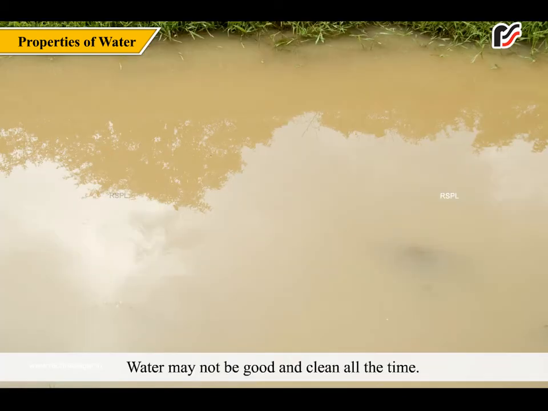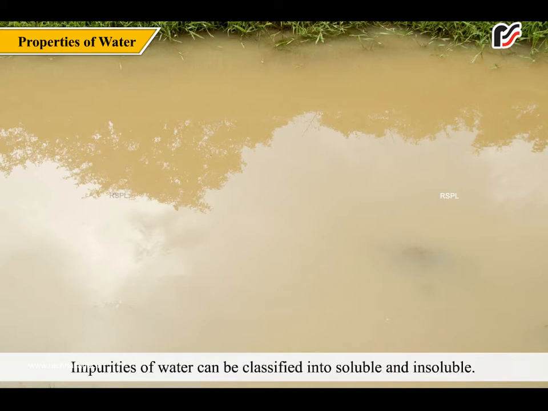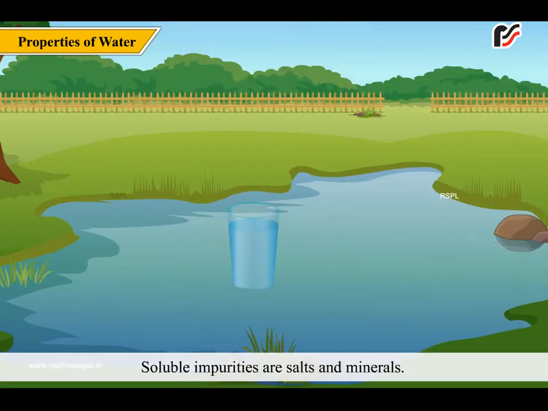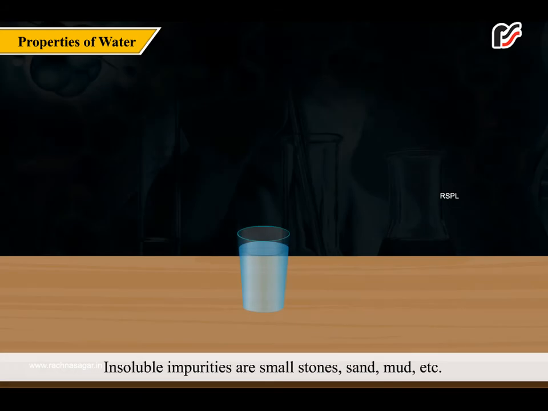Water may not be good and clean all the time. It may have some impurities in it. Impurities of water can be classified into soluble and insoluble. Soluble impurities are salts and minerals. Insoluble impurities are small stones, sand, mud, etc.